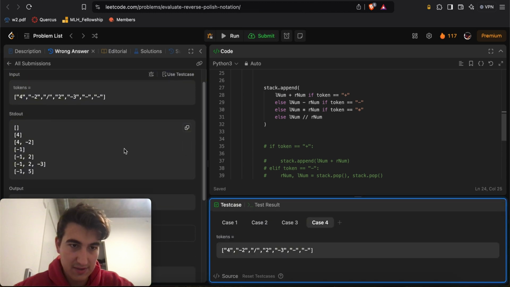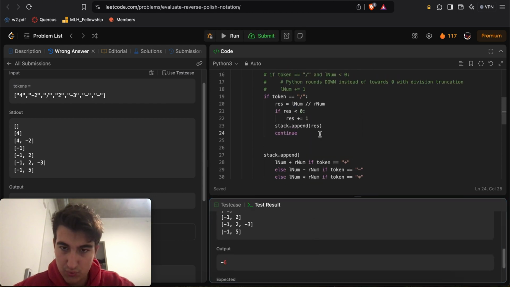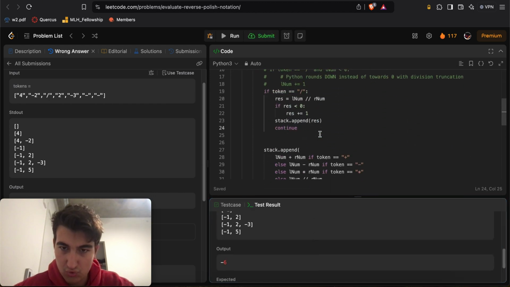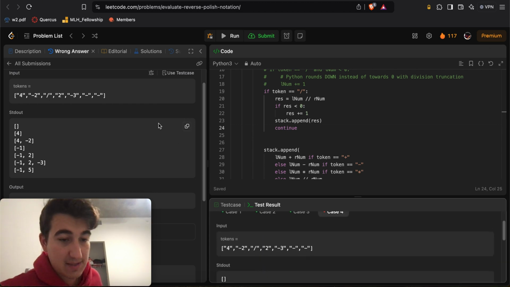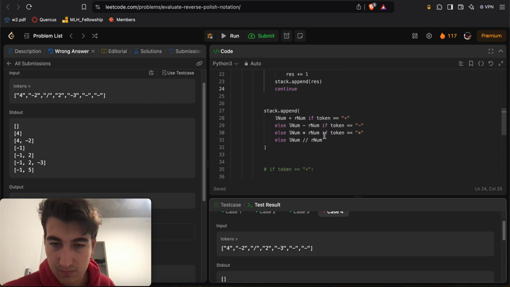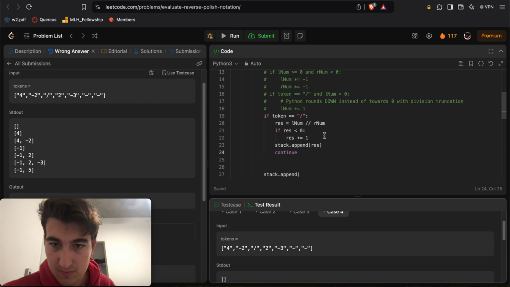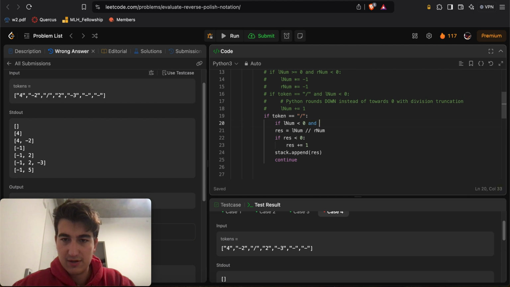And still wrong answer. Why are we getting a wrong answer? Let's see. It does not quite work that way, does it? Okay, man, this is really annoying, the rounding down. Lnum less than 0 and Rnum less than 0.